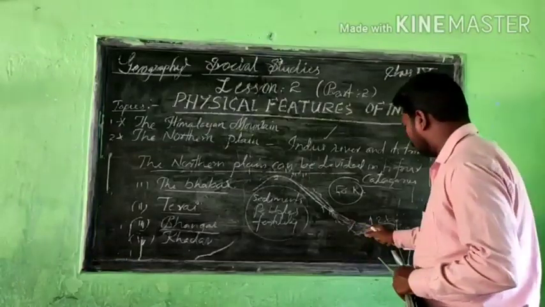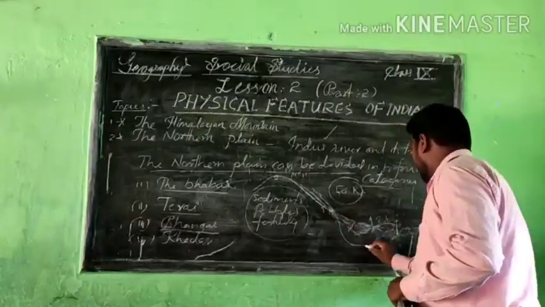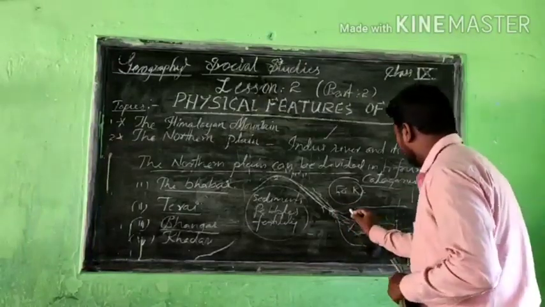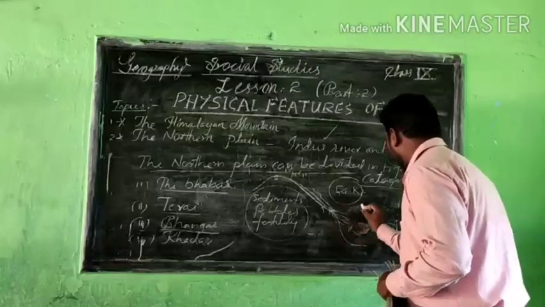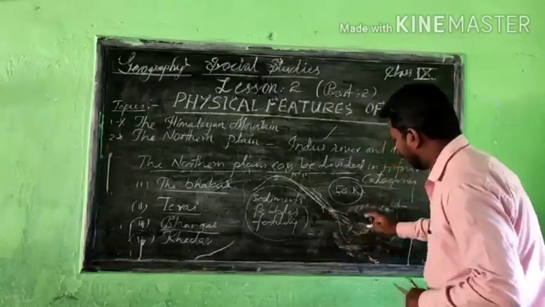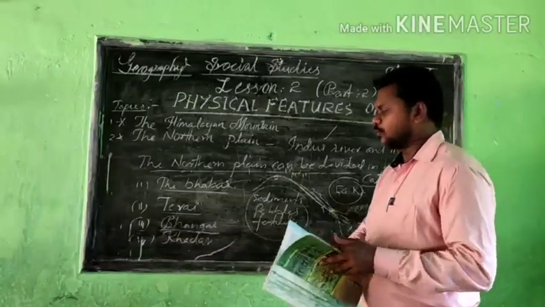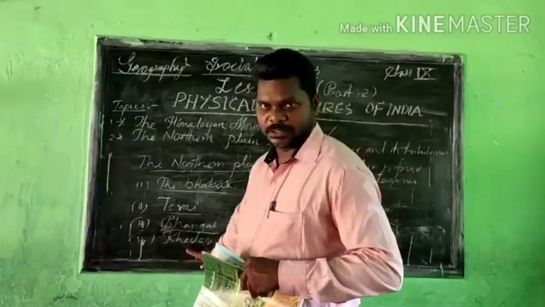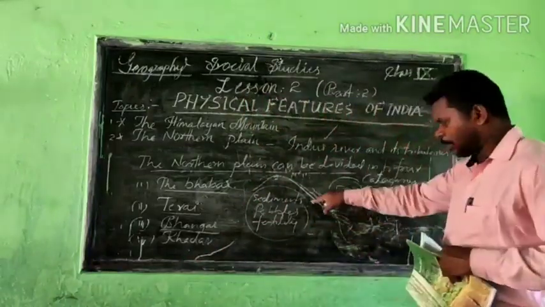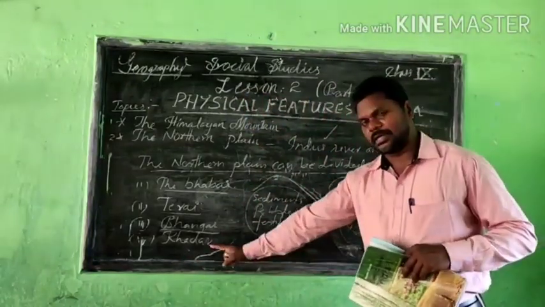So it turns away to another area and makes new ways to flow towards the ocean. This area also makes a floodplain, and another area also takes a floodplain. This type of new floodplain is called Khadar. You understand what I am saying? So newly formed floodplains are called Khadar.